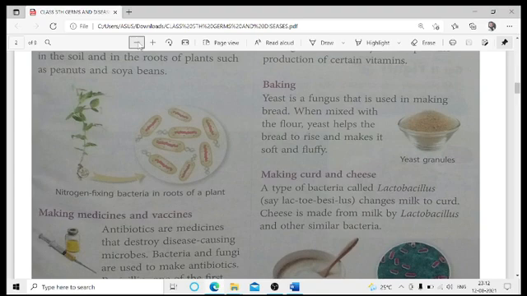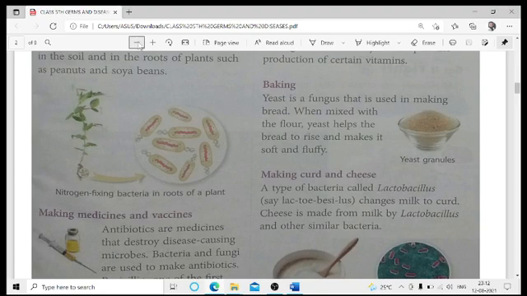How do both of them help each other? As all of you know, bacteria is a living thing, but it cannot prepare its own food, so it gets food from the plants, and in turn the bacteria provides nitrogen to the plants for proper growth and development.